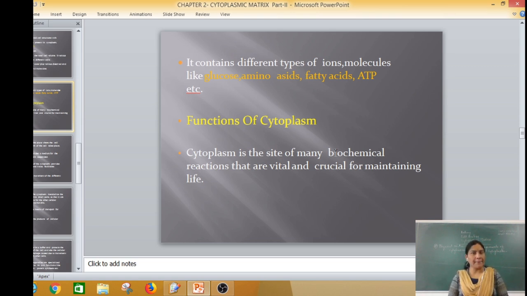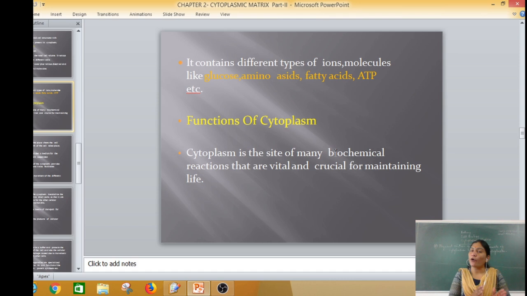When we learned the components of the cytoplasm, we saw that there are three main components of the cytoplasm. First, the cytoplasmic inclusions, which are metabolically inactive, for example lipid.